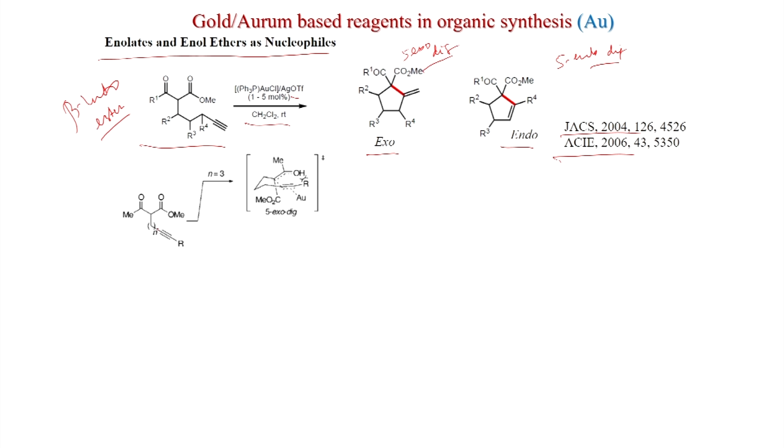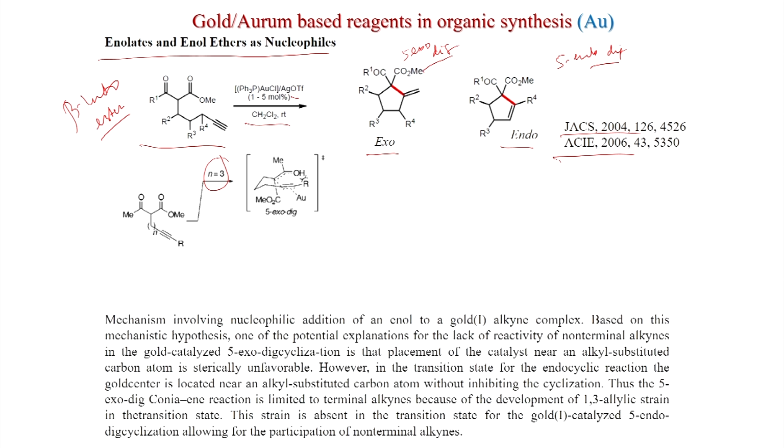Depending on n equal to 3, the R is important. The mechanism involves nucleophilic addition of an enol to a gold alkyne complex. Based on this mechanistic hypothesis, one potential explanation for the lack of reactivity of non-terminal alkynes in the gold catalyzed 5-exo decyclization is that the placement of the catalyst near an alkyl substituted carbon atom is sterically unfavorable. So, non-terminal alkynes will not react in the 5-exo decyclization.